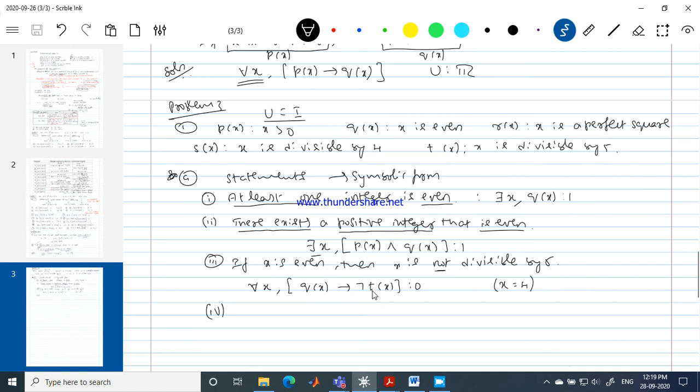We are saying not divisible by 5, so it fails. Yes, that is also correct. Sorry, I should consider x equal to 10 only. Your answer is correct; I'm sorry, x equal to 4 we cannot consider. For 4, the conclusion becomes true. I want to make negation T of x false. So it should be 10 only. For 10, the hypothesis is a true statement, whereas negation T of x is false. So the implication is false. What is negation T of x?